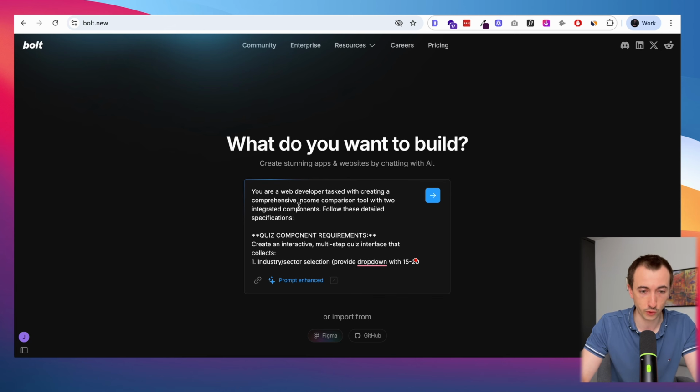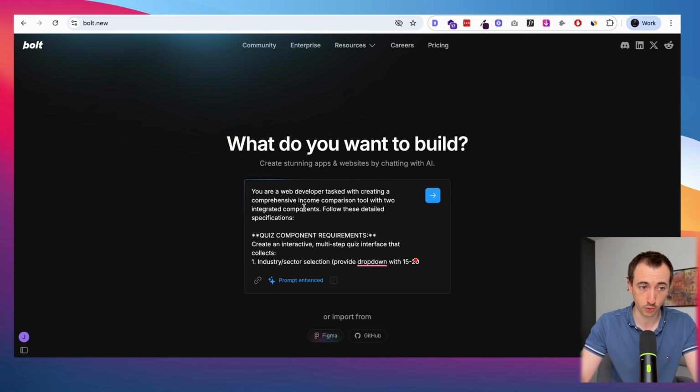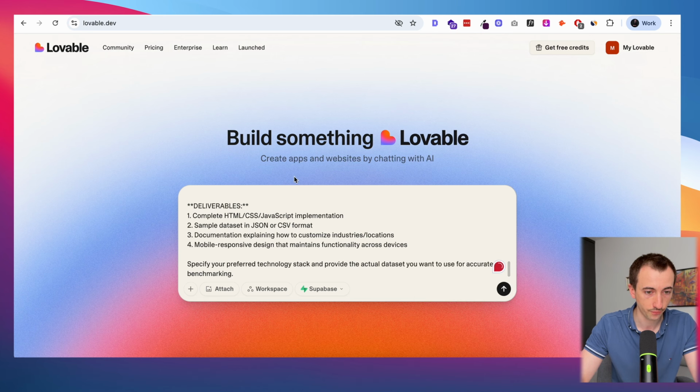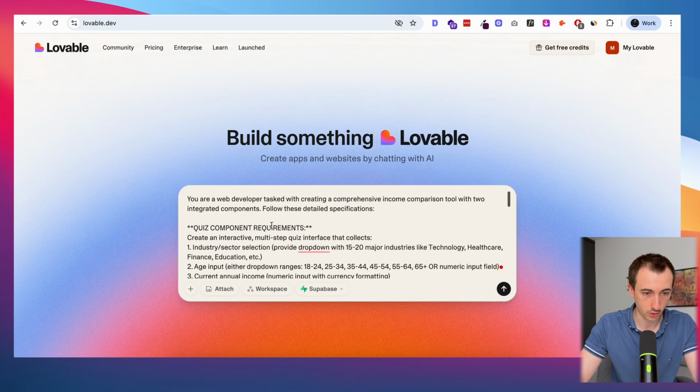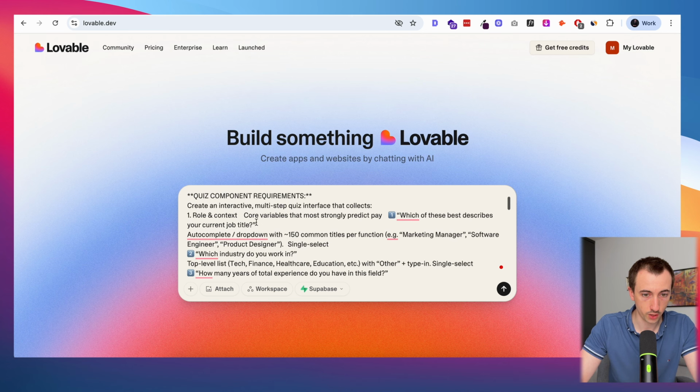And Bolt, when you give it a prompt, you have this option to enhance the prompt, which is going to make it much better, giving additional details for what I'm looking for and giving me a really good first result. So I'm just going to use Bolt to rewrite the prompt, take this, and then put it into Lovable. Let's see a few things that I probably need to edit here. So I'm just going to copy paste the quiz components, the questions that I have.